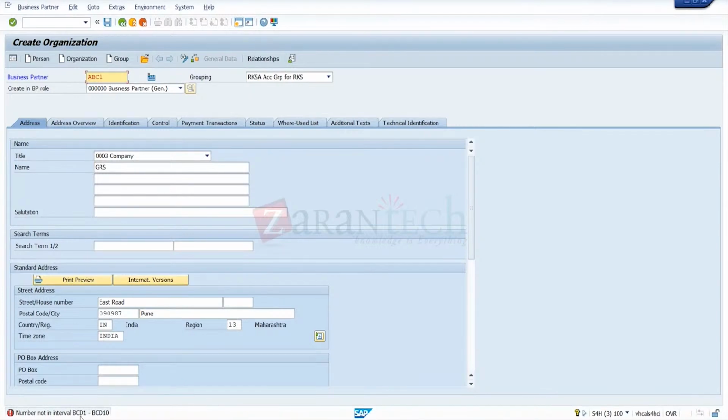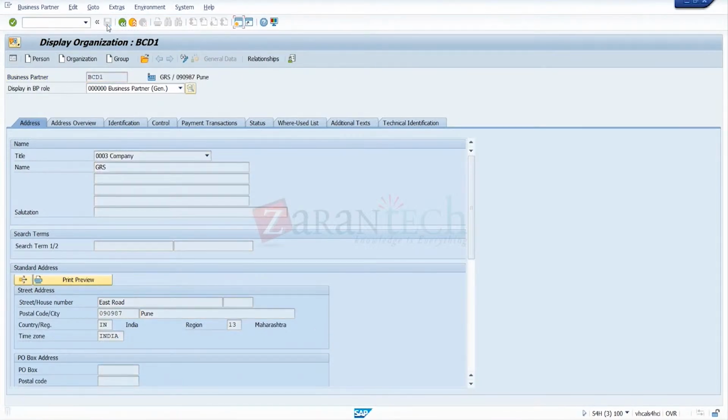Okay, wait. Sorry, this is a general group number, so the number should be BCD1. Enter. Save this one. So we made a general number, external number. The customer code is BCD1.